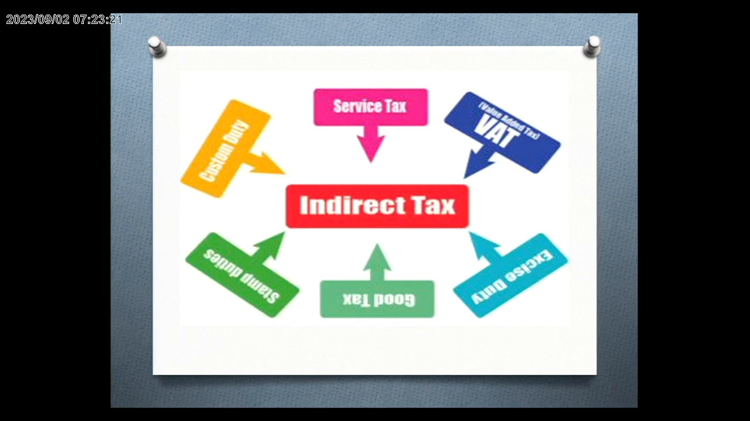The second type of tax is indirect tax. The indirect tax payment is received by the government from the seller of goods or services. These taxes are consumption based and are applied to goods or services when they are bought and sold.